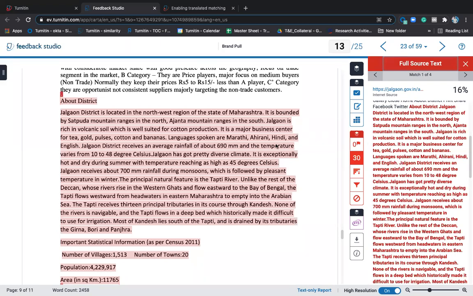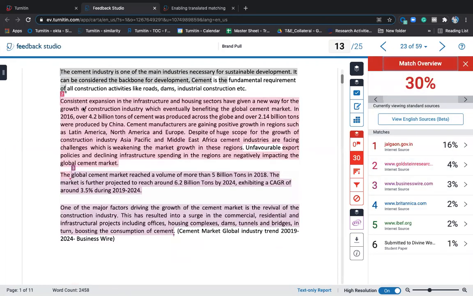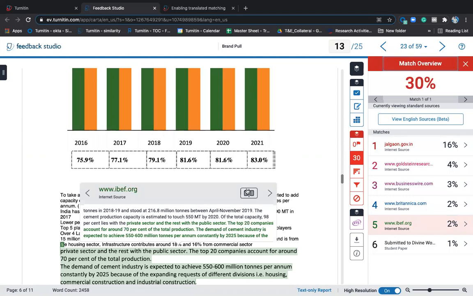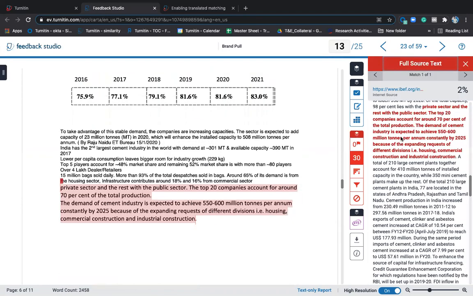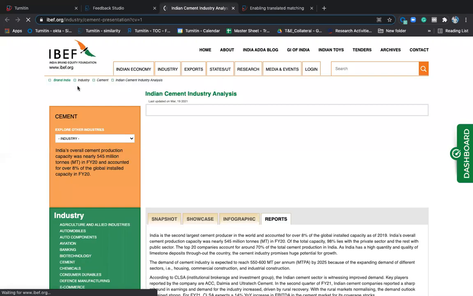Now see this, all this text is matching. So that's why it is showing 16% of similarity from this source. The second source is from this. So red is danger, green is okay, nothing like that. This red is from this source, this green is from this source. The moment you click on the full text, it will open up the full text for you. You can also go to this URL. It will open up the URL also, and it will show you from which source the text is matching. You can open up that full text article. You can download it. You can read it, do whatever you want. You can do it accordingly.